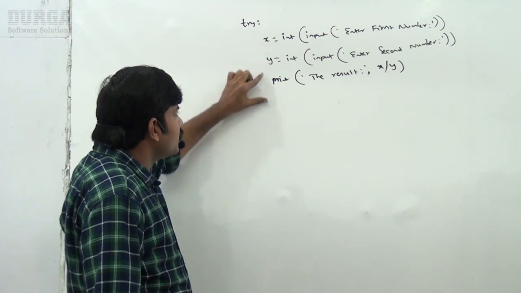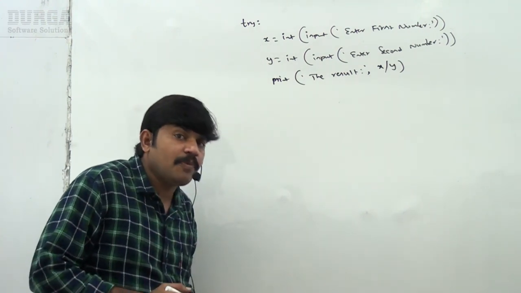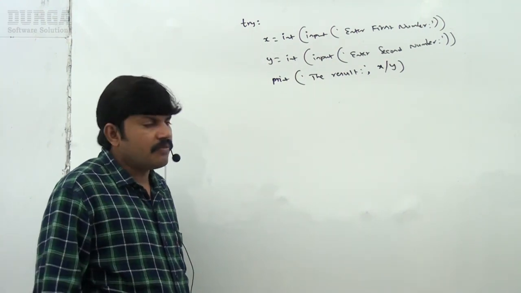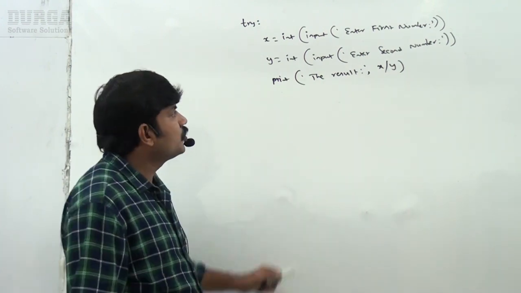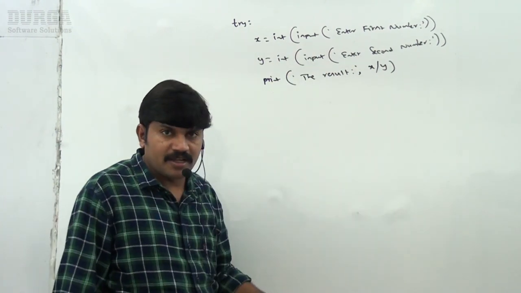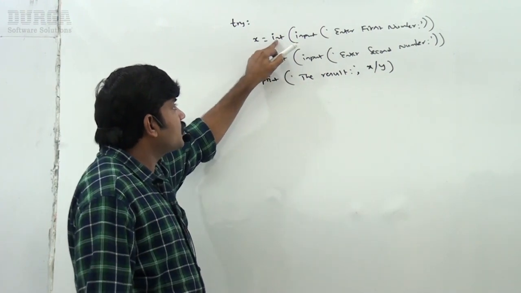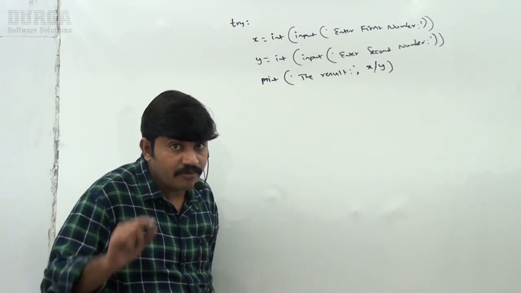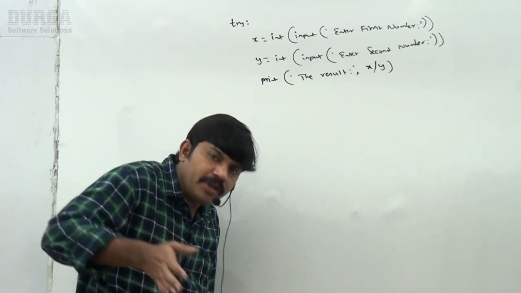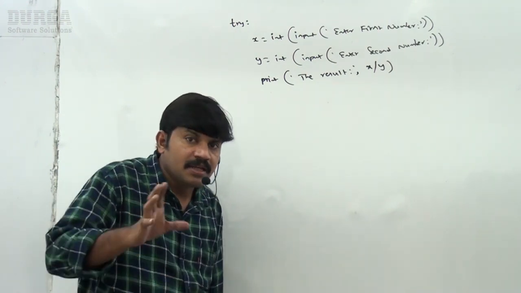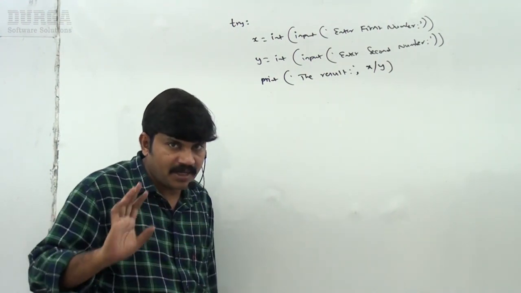Here in this code, which types of exceptions are possible? One is ZeroDivisionError. The second one: if you didn't provide an int value but you are trying to typecast to the int type, then we are going to get ValueError. So two possible errors are there. For every exception, it's recommended to write a separate except block.